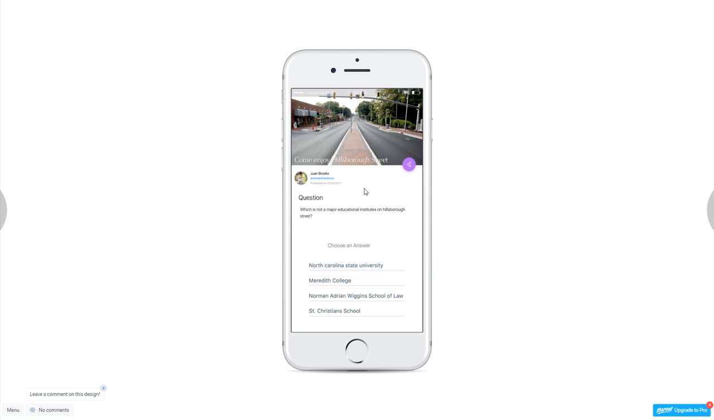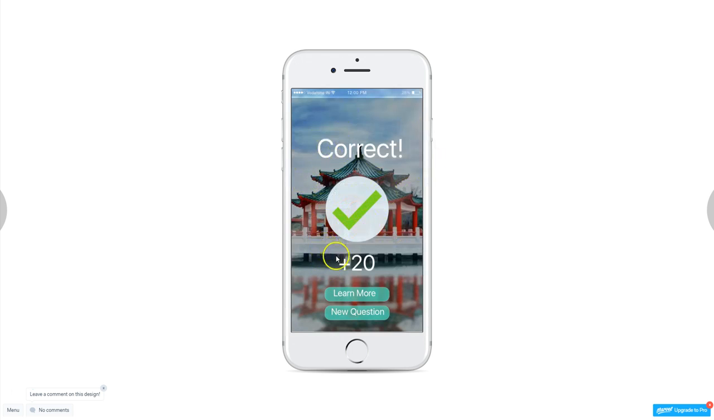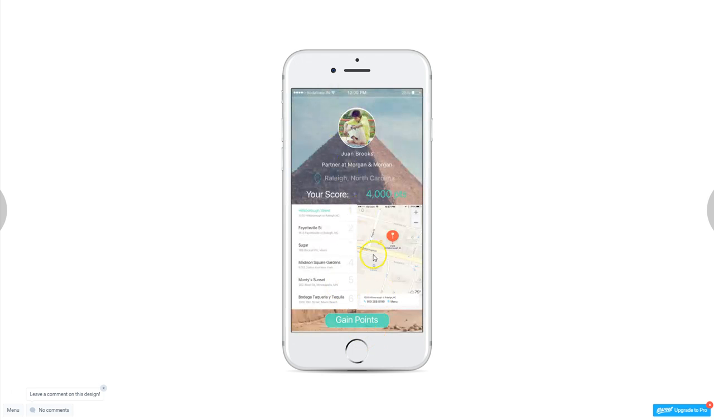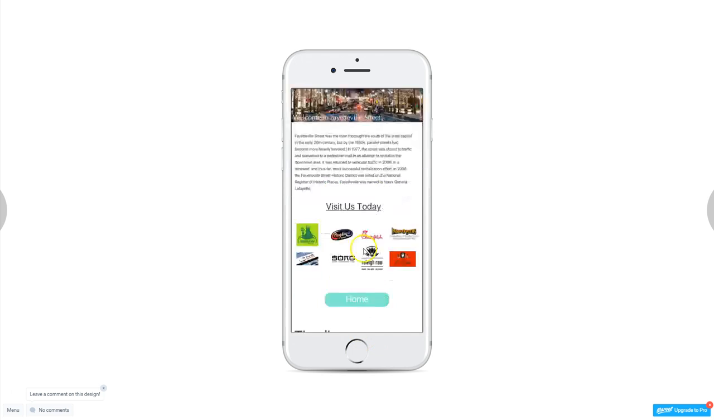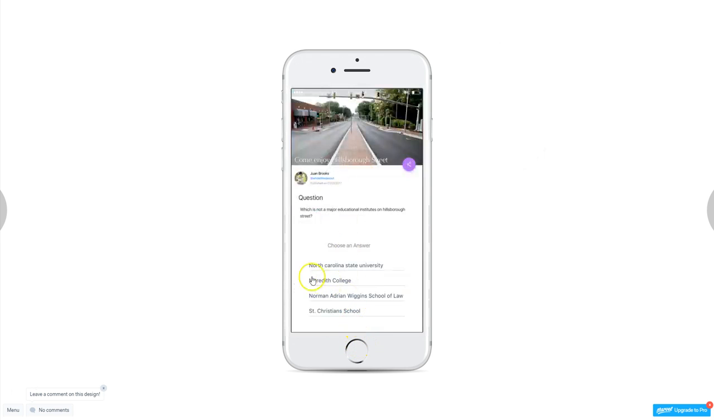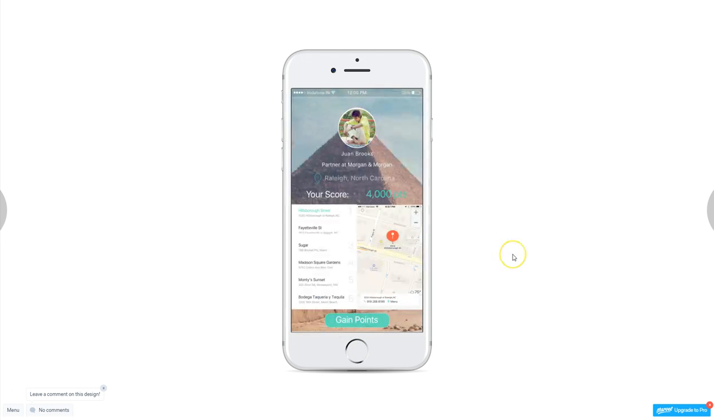Now let's say you get it right. I think it's Christian school. Yes, so you get 20 points, and you can tap learn more to get back to the information and learn more about it. And this is the whole application as such. Thank you.